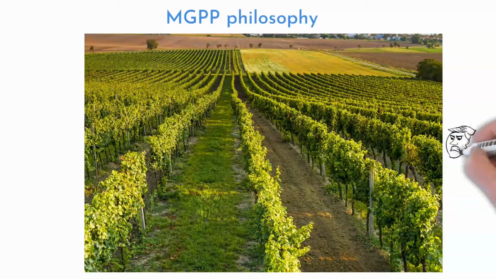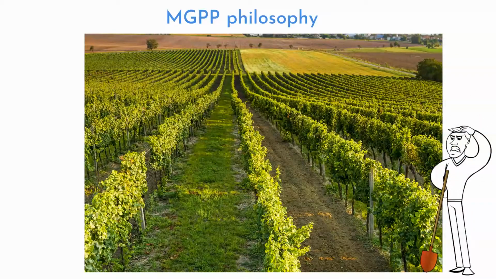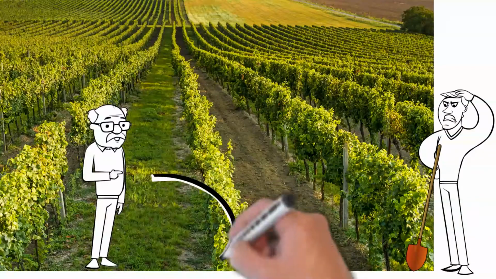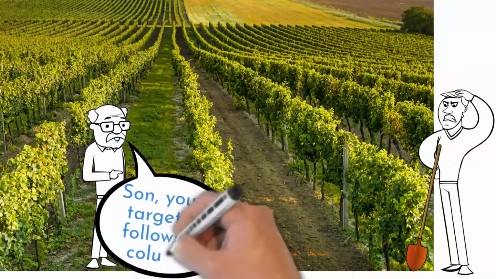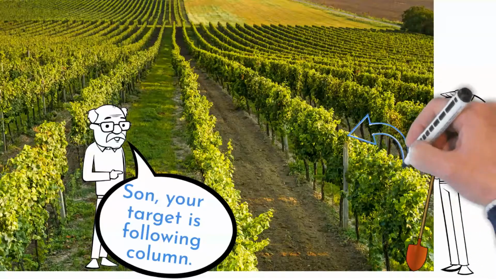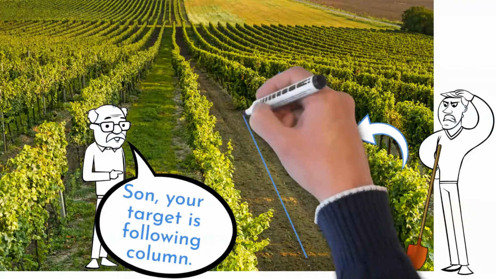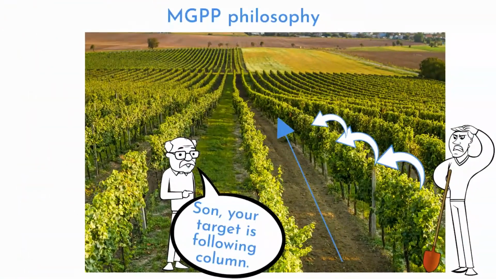When I was younger, I had to spade a vineyard. The vineyard end was infinitely far away. Grandpa gave me advice: set your target to the nearest column, and do not look to the end. And it worked. I was focusing on reaching that column. I rewarded myself with something sweet when reaching it, and continued spading. Like in this example, find the closest possible goal, address it, and move on to the next goal.